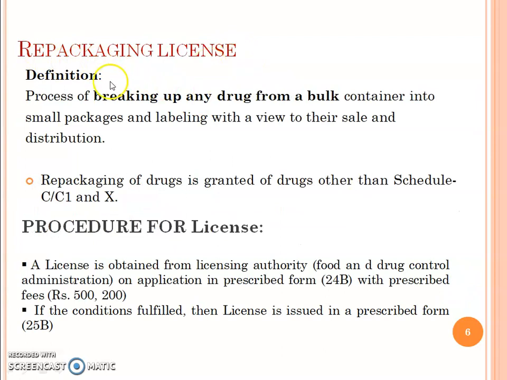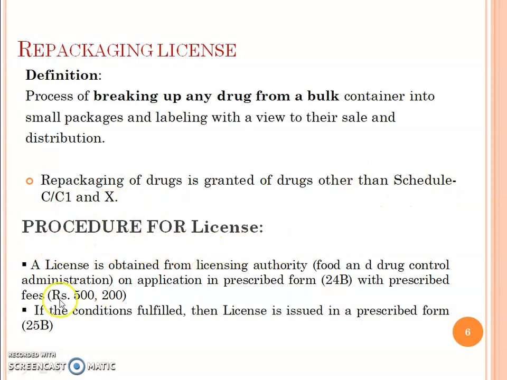Repackaging license. Definition: the process of breaking up any drug from a bulk container into small packages and labeling them with a view to their sale and distribution. A repackaging license is granted for drugs other than Schedule C, C1 and X.